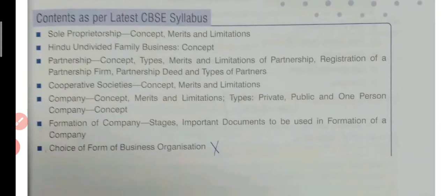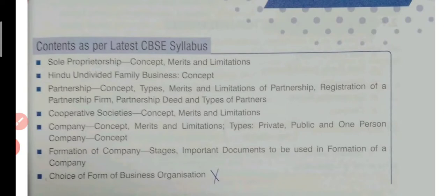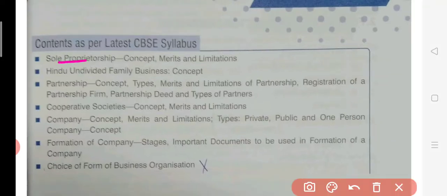Good morning, students. Today we will be doing the second chapter of your business studies book, that is forms of business organizations. So, what does it mean? Forms of business of different types. Here in this chapter, we are going to discuss the various types of business. The types are sole proprietorship, Hindu undivided family business, partnership, cooperative societies, company, and then we'll come to know about